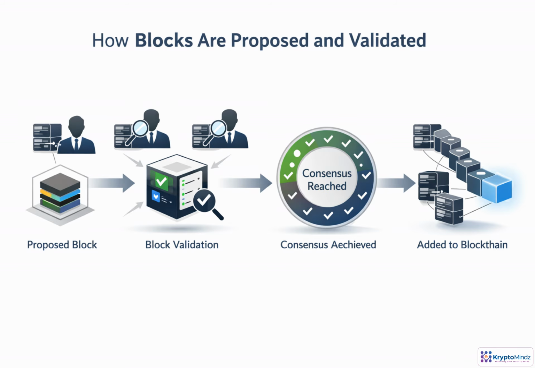Block creation begins when the consensus rules select a validator to package pending transactions into a proposed block. That proposal is not trusted automatically. Other validators check the block format, signatures, transaction validity, and whether the proposer was allowed to create it. Once the required threshold agrees, consensus is reached. The block is committed, shared across the network, and each node updates its local chain.